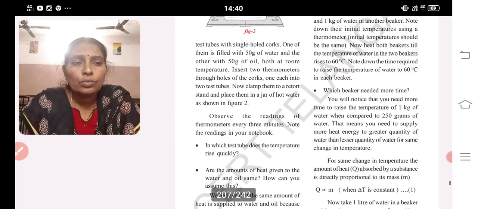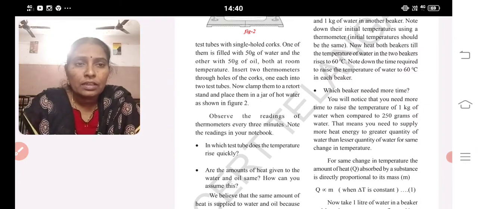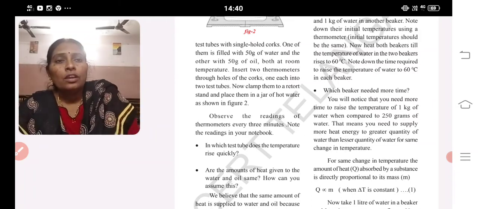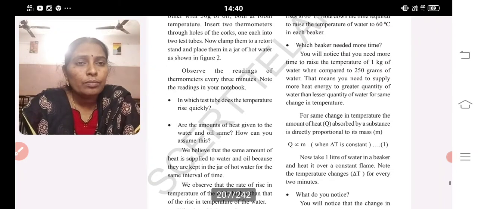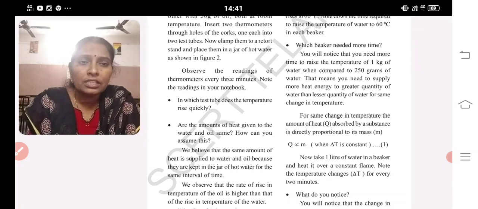In which test tube does the temperature rise quickly? Are the amounts of heat given to the water and the oil the same? How can you assume that? We believe that the same amount of heat is supplied to water and oil because they are kept in a jar of hot water for the same interval of time. But we observe that the rate of rise in temperature of the oil is higher than the rise in temperature of the water.